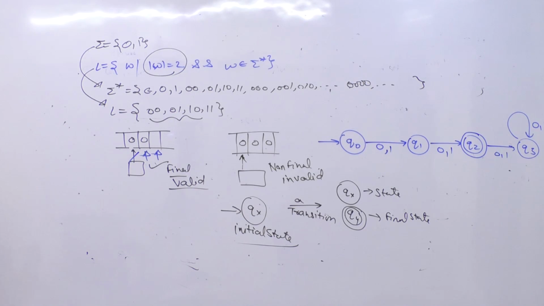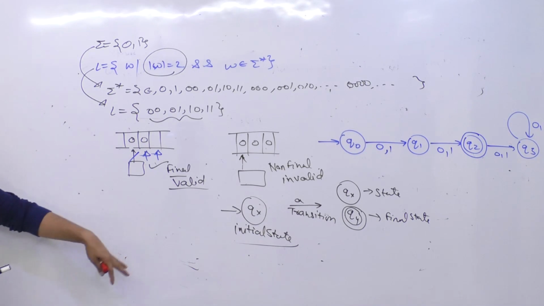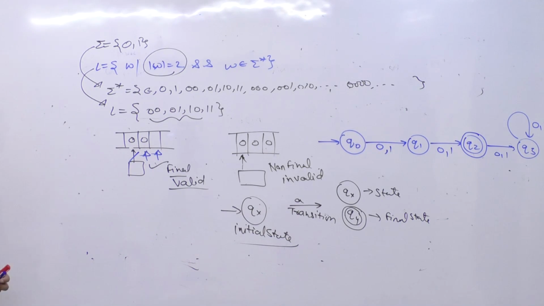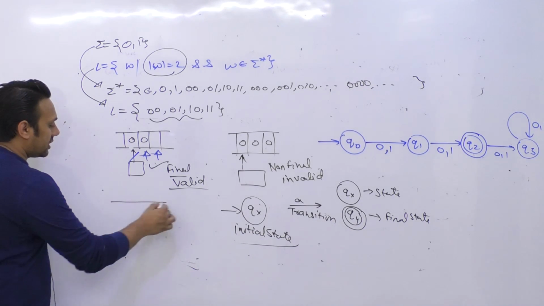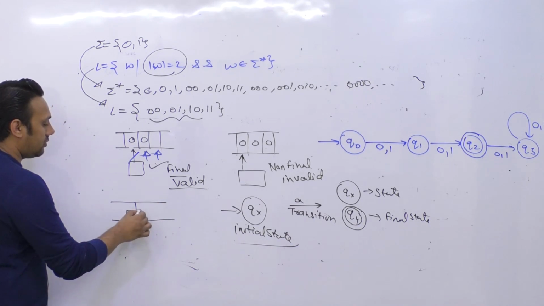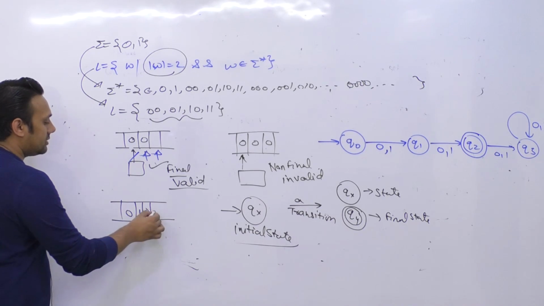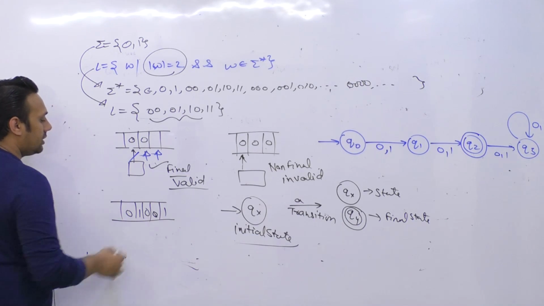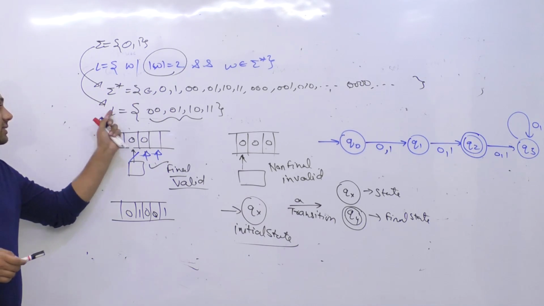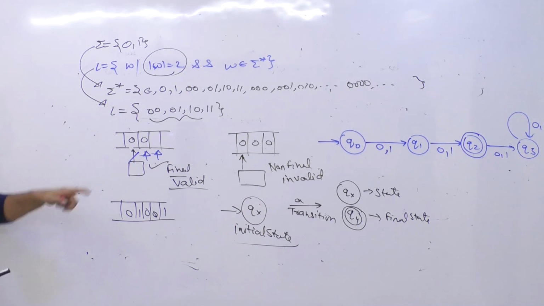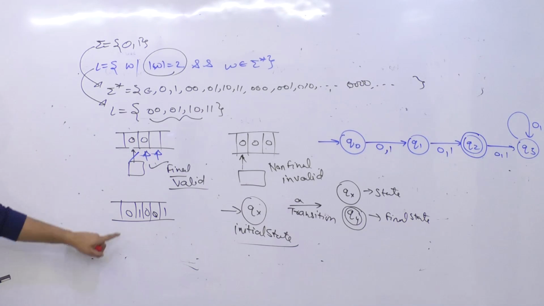Okay fine, I understood your question Madhuri, but just follow through me, you will understand your doubt very easily. Your doubt will be cleared, just follow through it, give it some more time. Okay, now let us assume that we have a string here which is 0 1 0 0 1. Now you can see this string is not present in this language L. What is the length of the string?